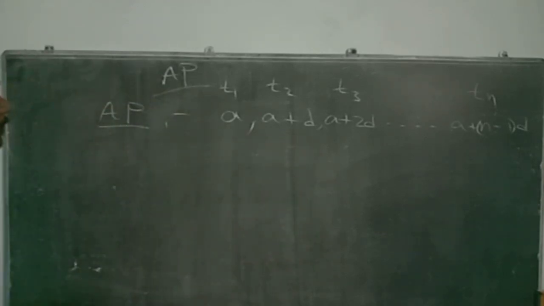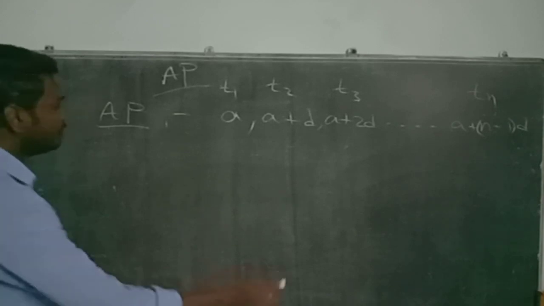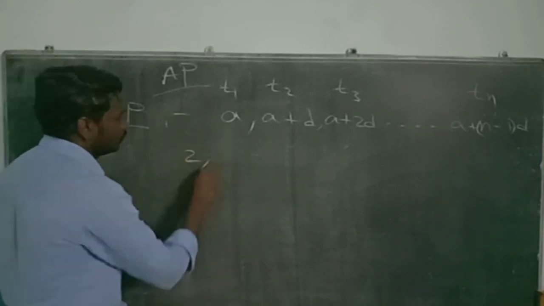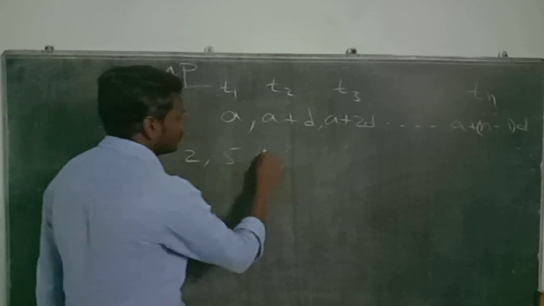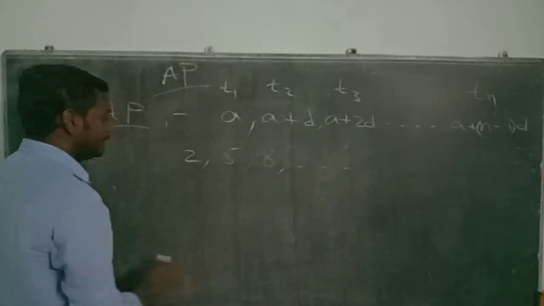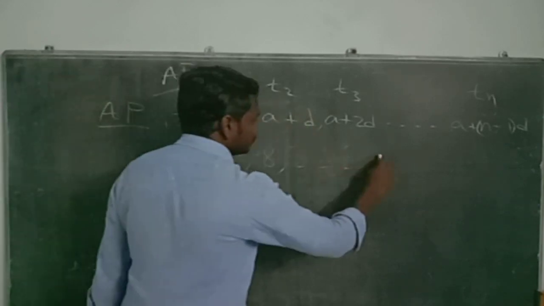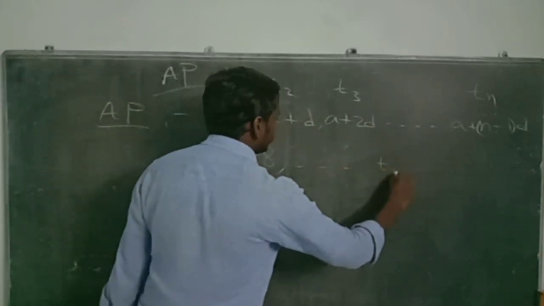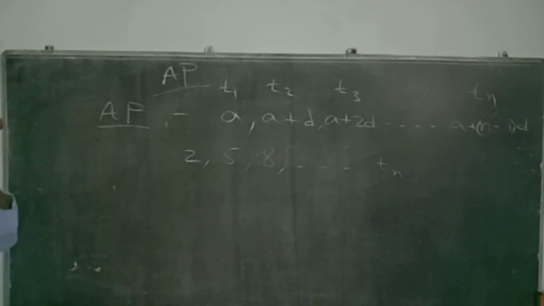Okay. Now, let's go with a question. Suppose it is given as 2, 5, 8 and so on. Find the nth term. Now look at this.